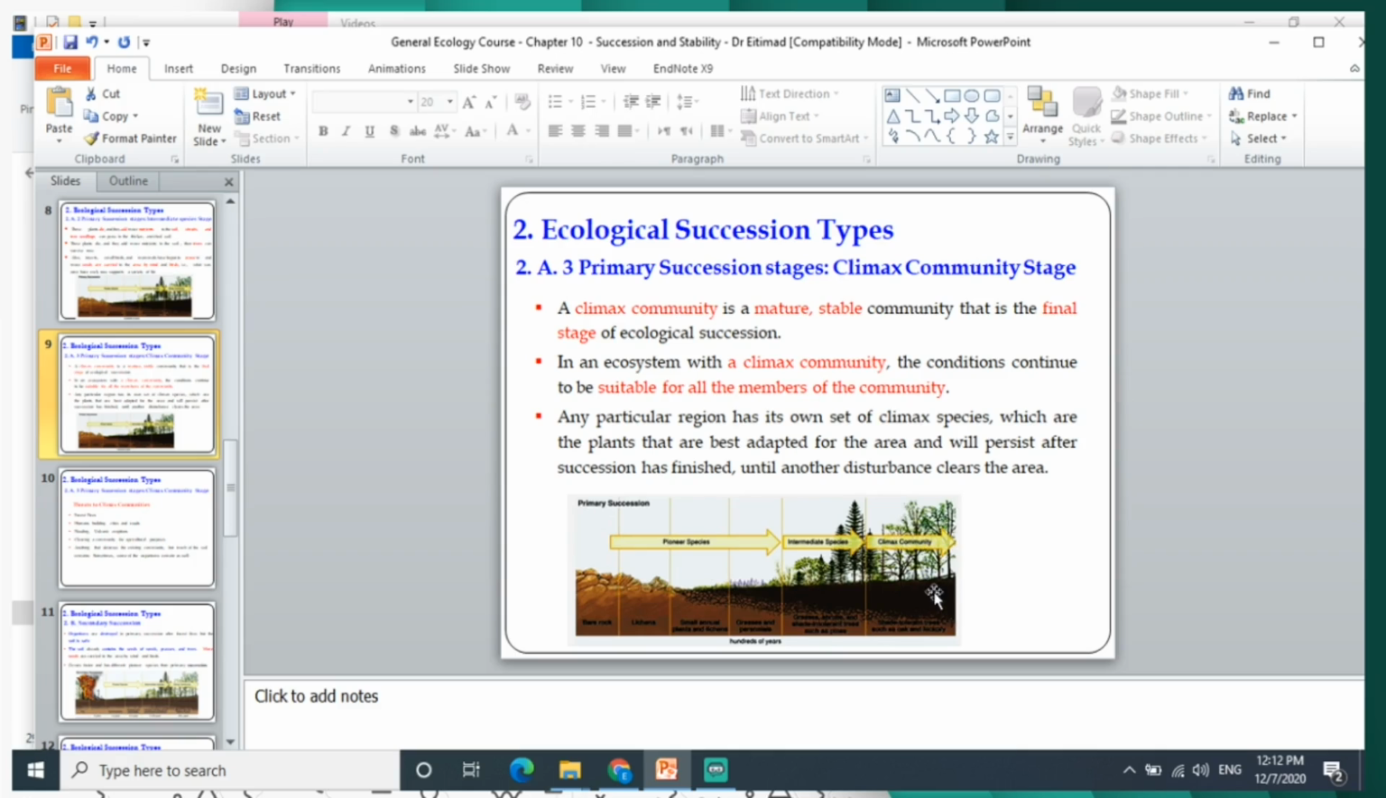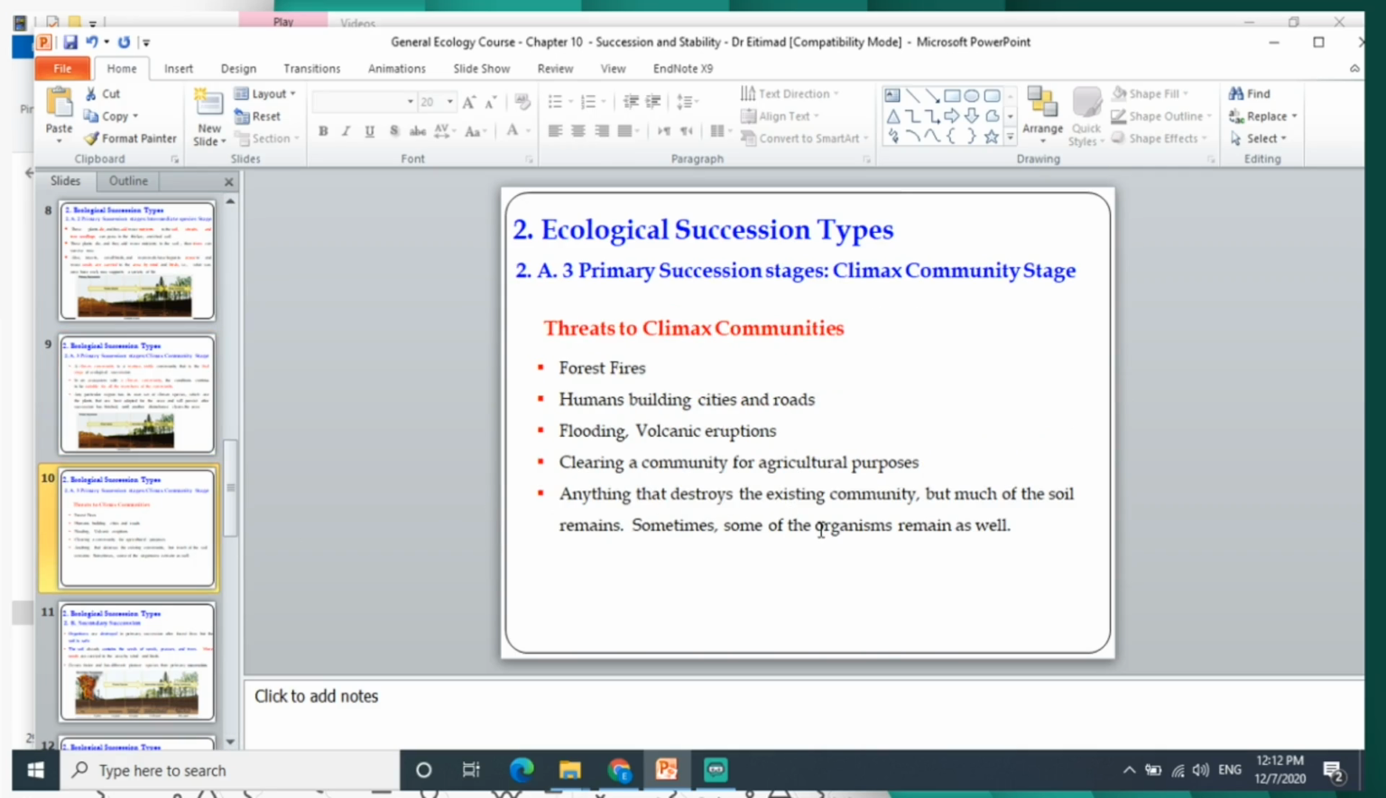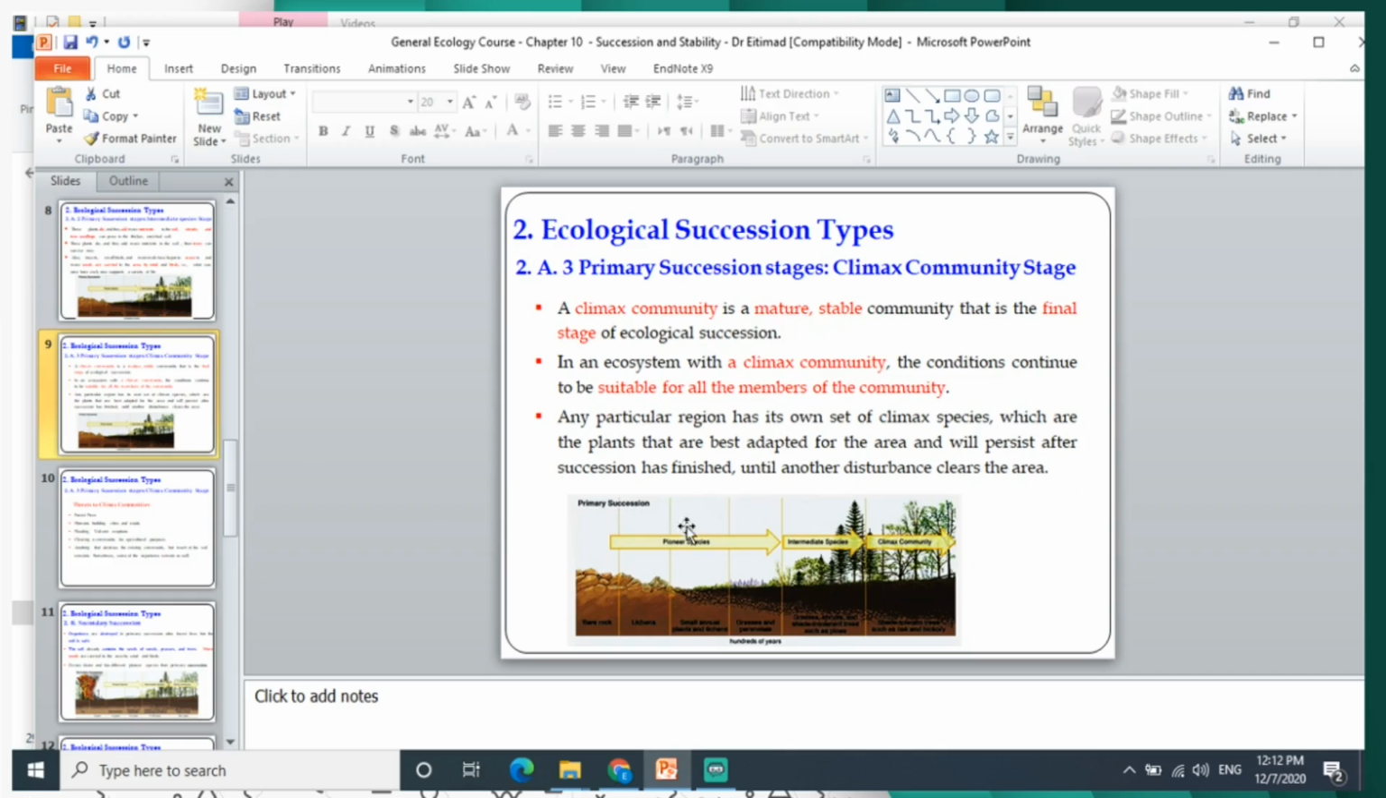This is the last stage, and in the last stage you will observe some things. You will observe that the species diversity is higher and the stage is stable with a lot of animals and plants. Also, there are some threats to the climax community because things will not stay like that.